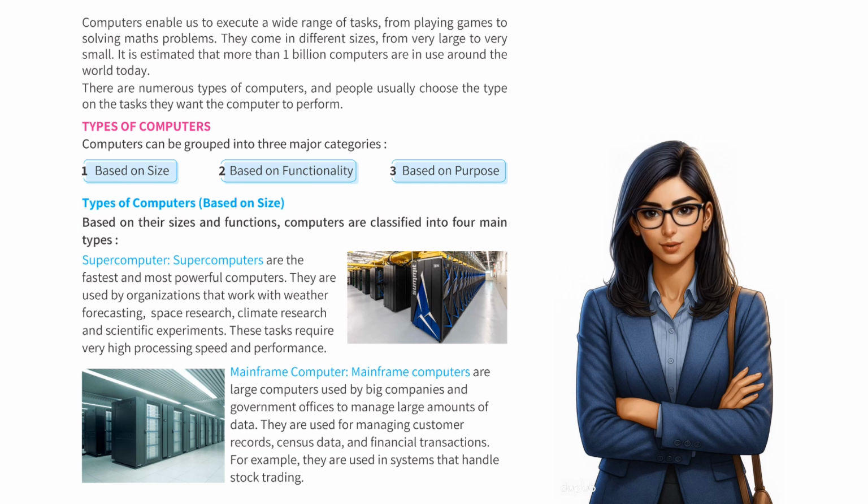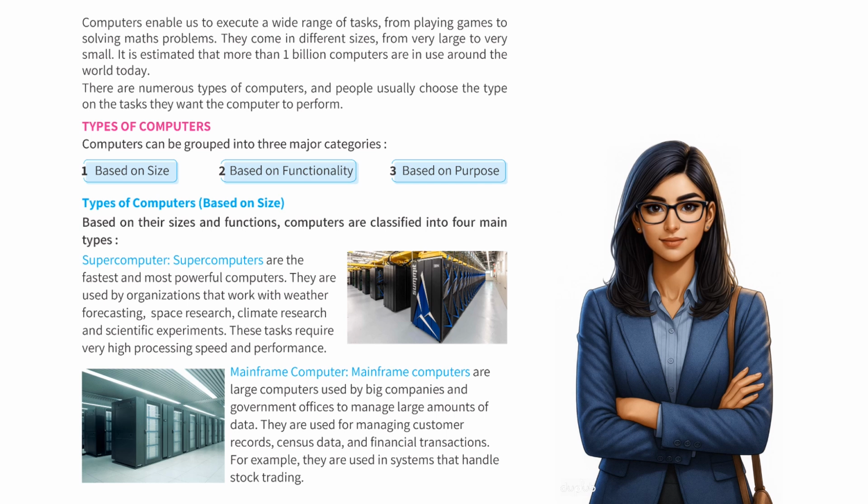There are numerous types of computers, and people usually choose the type based on the tasks they want the computer to perform. Types of computers. Computers can be grouped into 3 major categories. 1. Based on size. 2. Based on functionality. 3. Based on purpose. Types of computers. Based on size. Based on their sizes and functions, computers are classified into 4 main types.